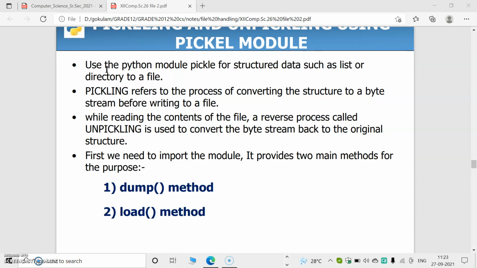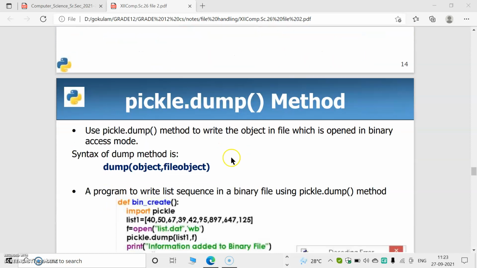For pickling, there is an important module. What is a module? It is already defined in the Python library, so predefined functions are there. There are two methods, the dump method and the load method. These methods are functions, and they reside in a module known as pickle. So inside pickle, the dump method and load method are there.